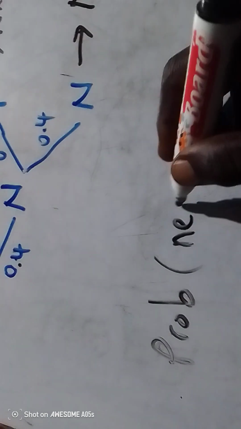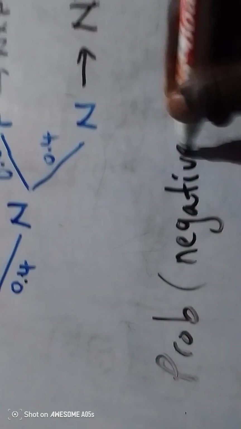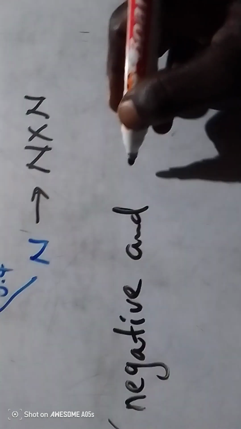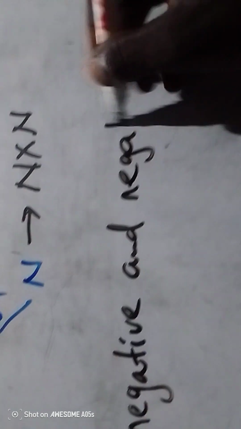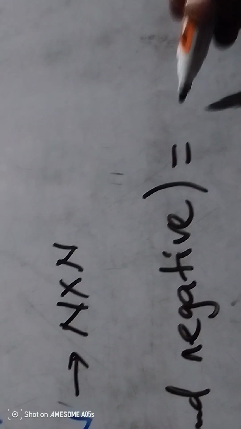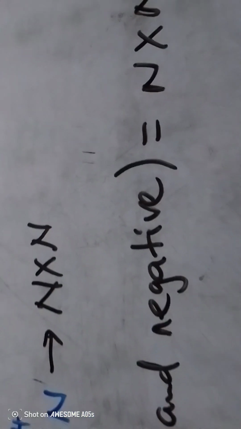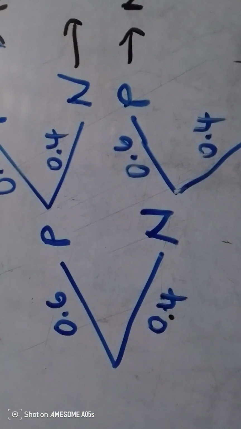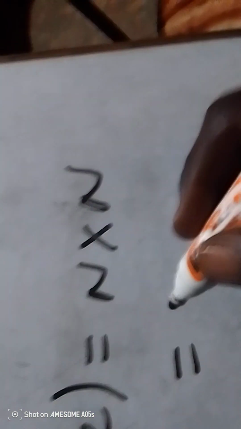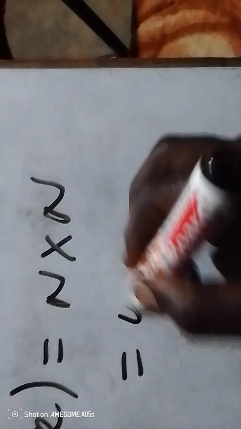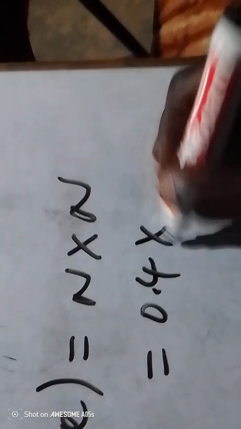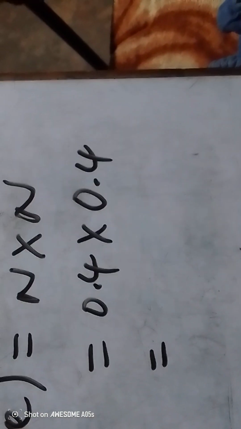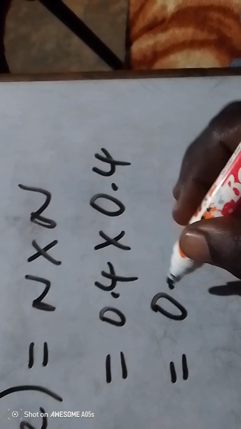So probability of negative and negative. We only have this part, which is N times N. Remember the probability of N from the tree diagram is 0.4. So you're going to say 0.4 for this N times 0.4 for the other N. Using your calculator, I expect you to find 0.16 as your answer.